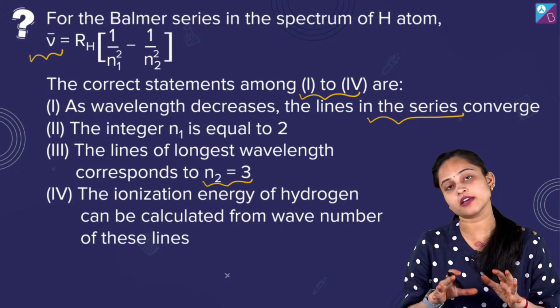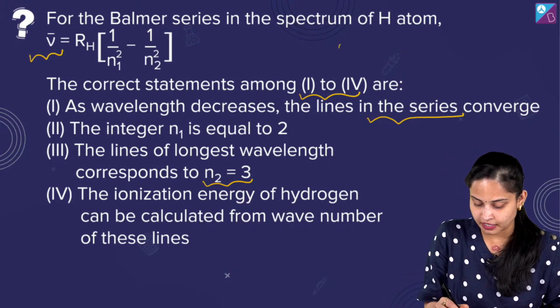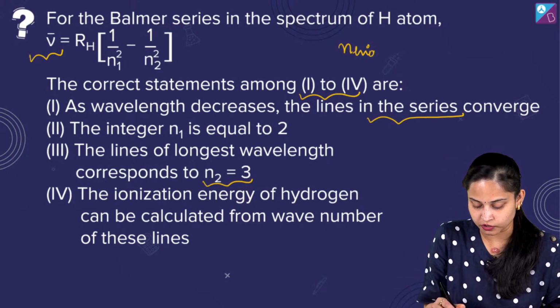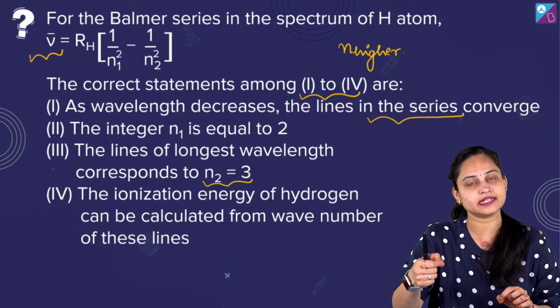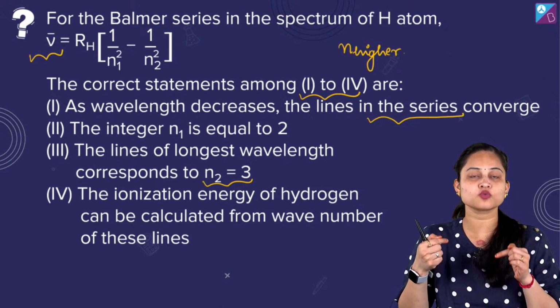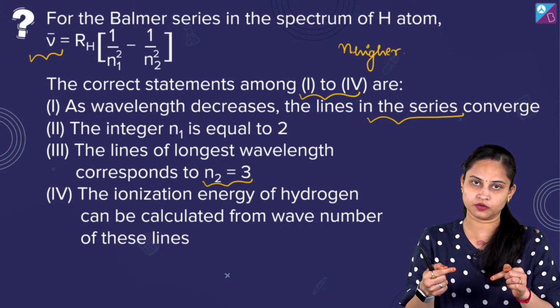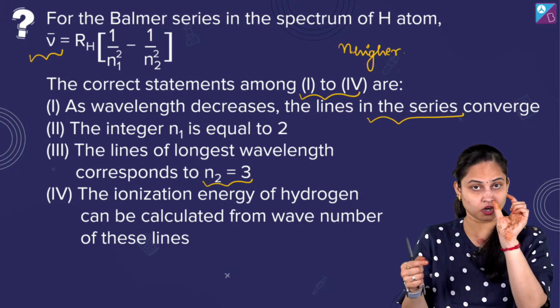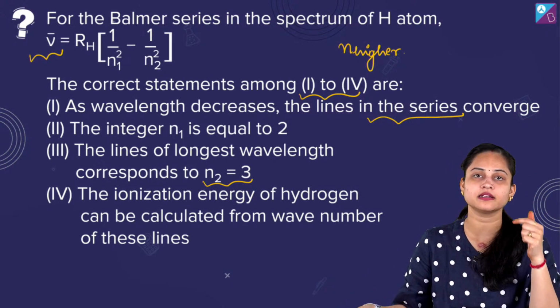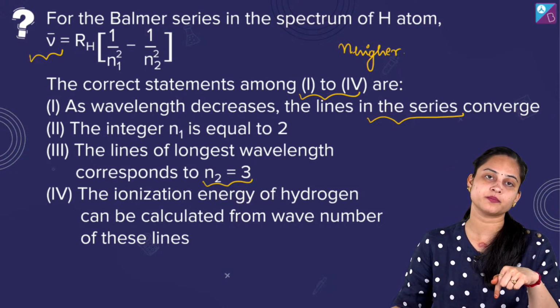See, as n higher increases, the lines start to converge together. As the shell number, or the orbit number, starts to increase, the lines start to converge together.